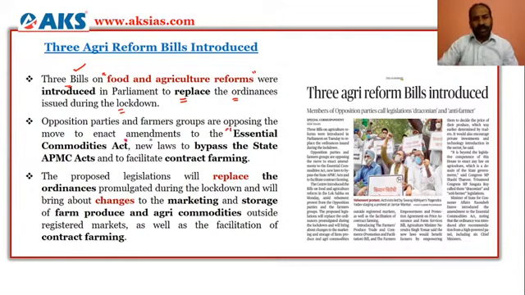These bills pertain to amendments to the Essential Commodities Act, the State Agriculture Produce Marketing Committee Acts, and contract farming. So three bills have been introduced. First is the Essential Commodities Act, then the Agriculture Produce Marketing Committee Act, and the contract farming is the third one which the government has passed the bills.